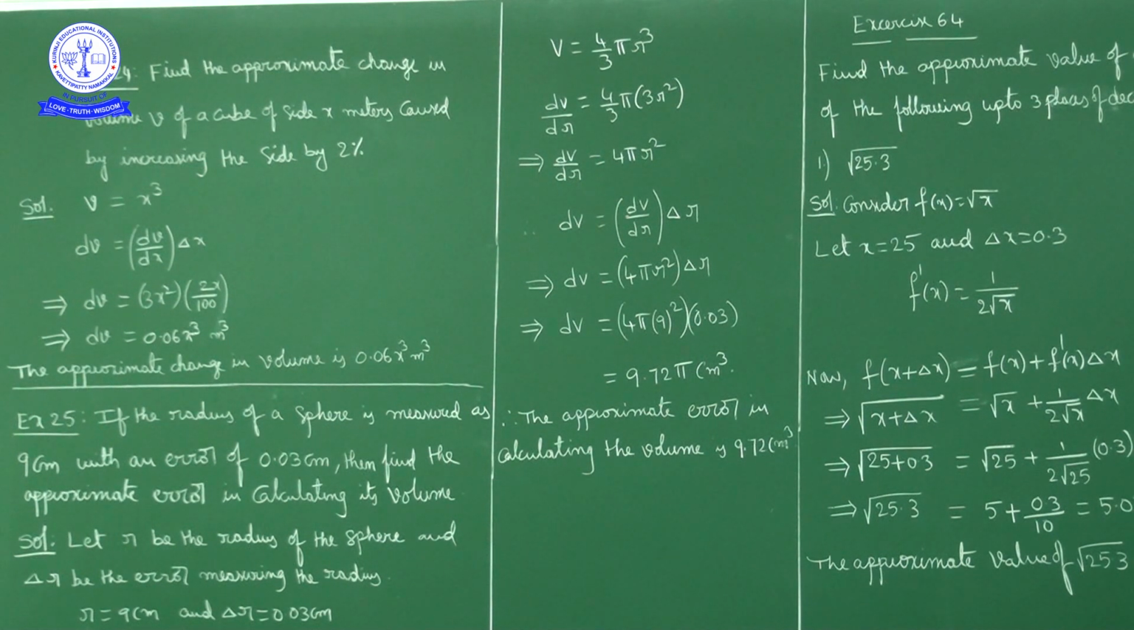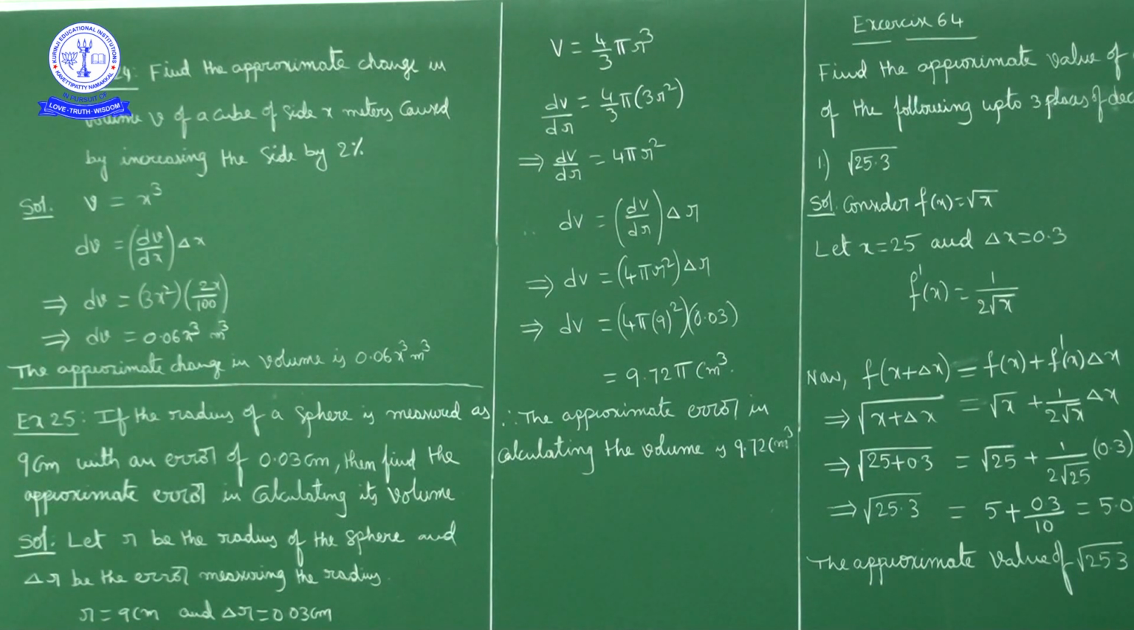Now the volume of a cube whose side is x is x cube. Now dv we can write as dv by dx into delta x, just as dy is equal to dy by dx into delta x. Using that formula, dv is equal to dv by dx into delta x. Now what is dv by dx? Since v is x cube, dv by dx is 3x square.